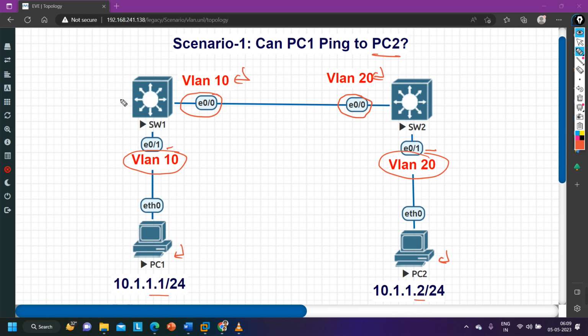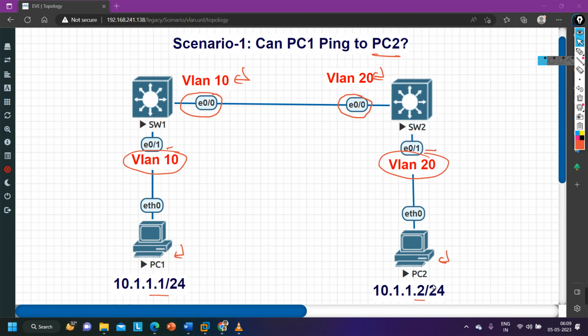If your answer is no, PC1 cannot ping PC2, that means you are wrong, guys. Here PC1 can ping PC2. Let me show you how, because you have to explain the reason as well. Maybe the interviewer will ask whether PC1 can ping PC2. If you say yes, then they can ask how PC1 will ping PC2. Please explain the process.